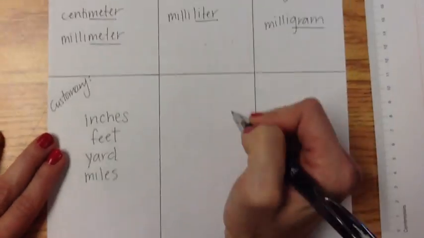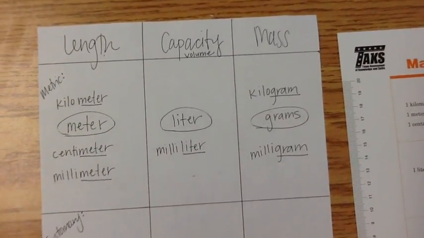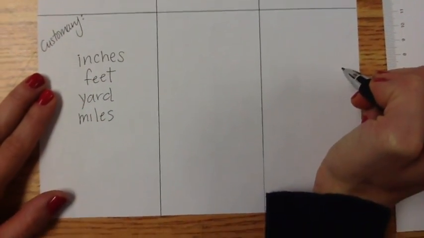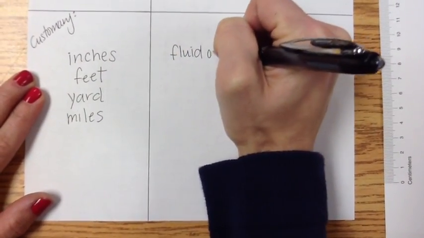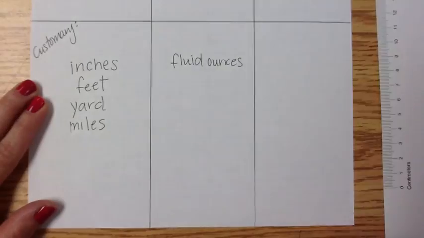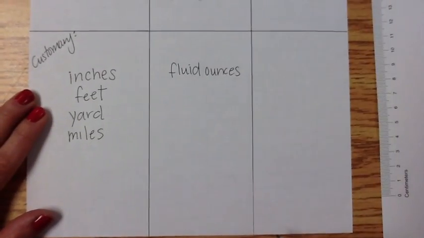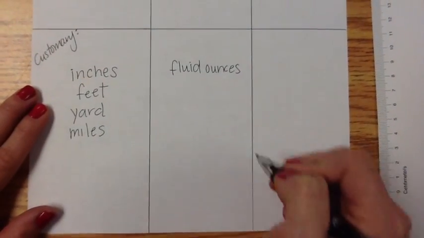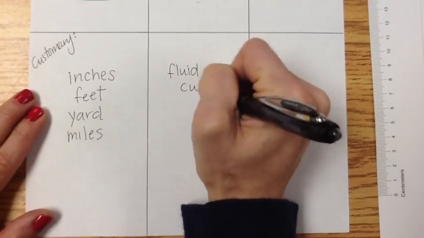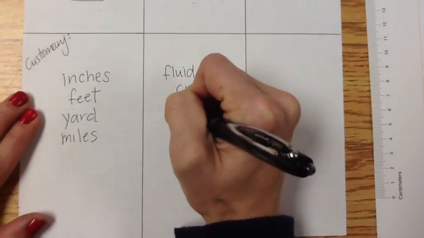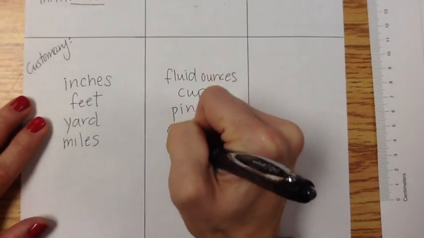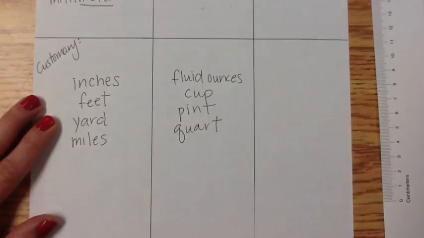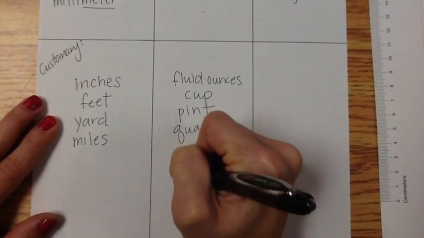And then for capacity, we start with fluid ounces. That's like the little thing on your Coke can, a 12 ounce can. Then we go to cups, and then pints, and then quarts. Last but not least, the gallon.